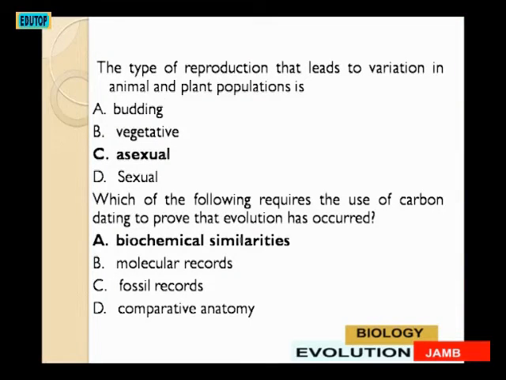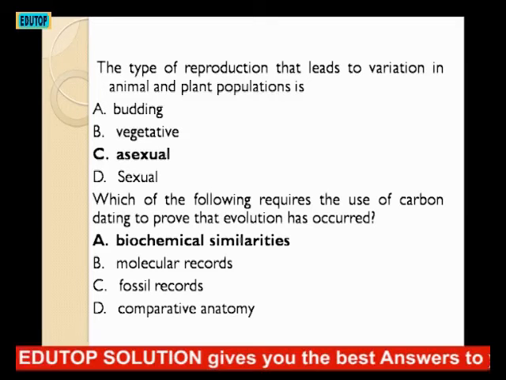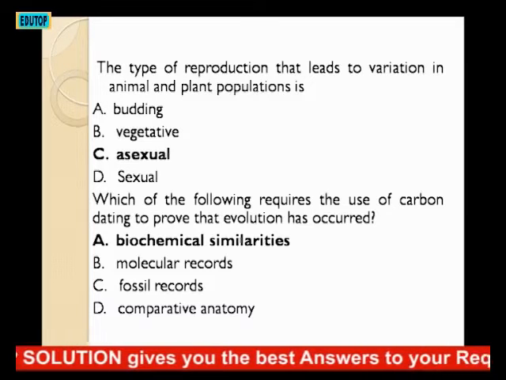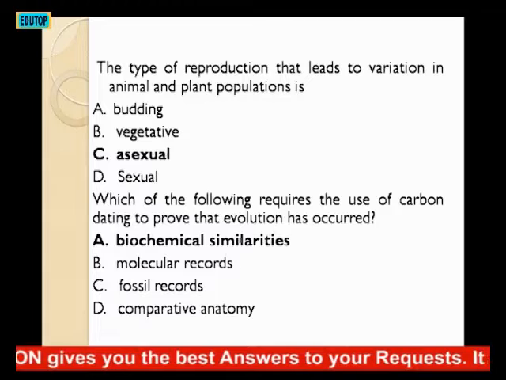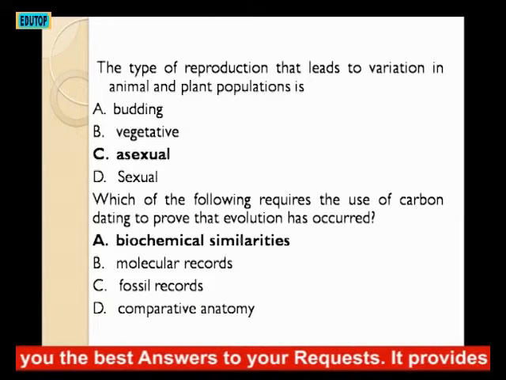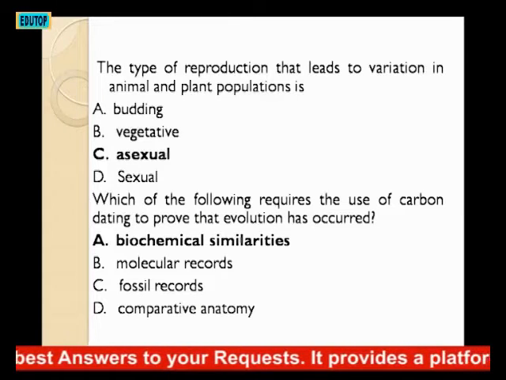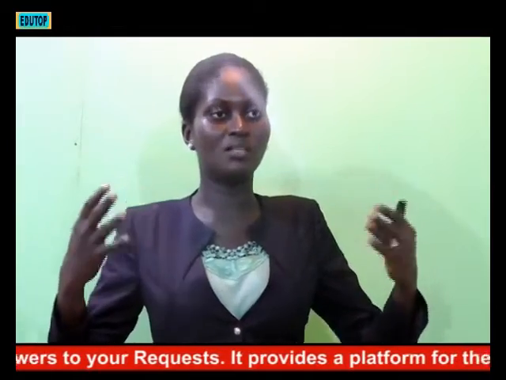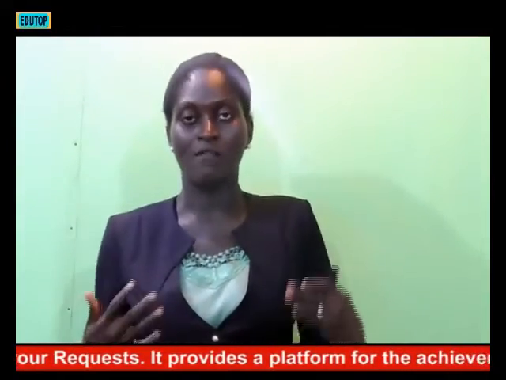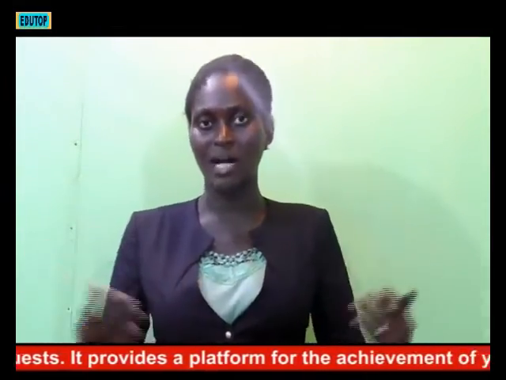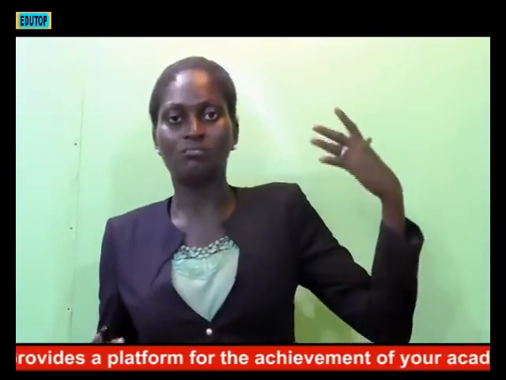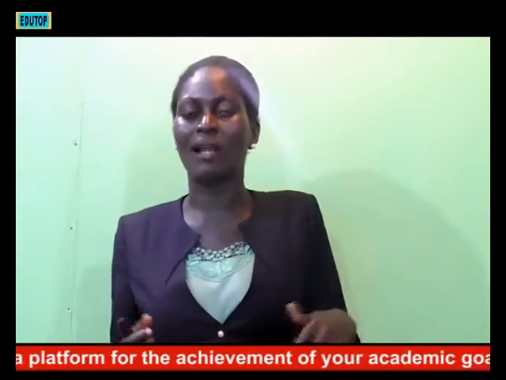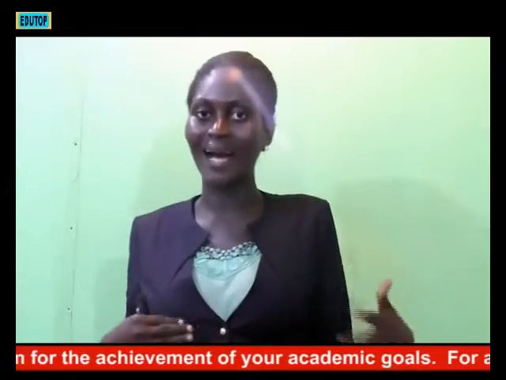The next question. The type of reproduction that leads to variation in animal and plant population is what? A. Budding, B. Vegetative, C. Asexual, D. Sexual. Sexual reproduction will cause the variation will not be so much. For instance, let's consider one case. You discover that children will definitely look like their parents or their grandparents.